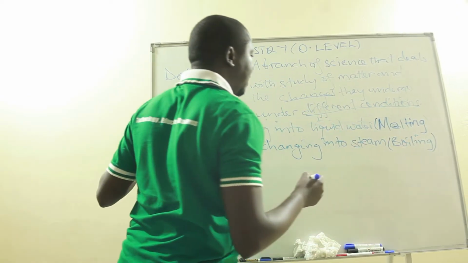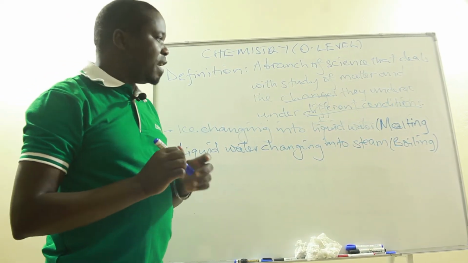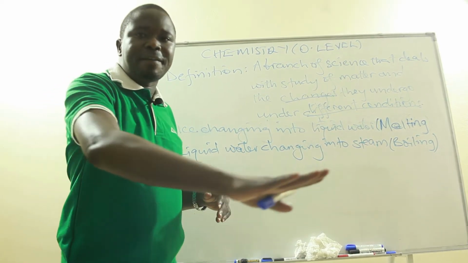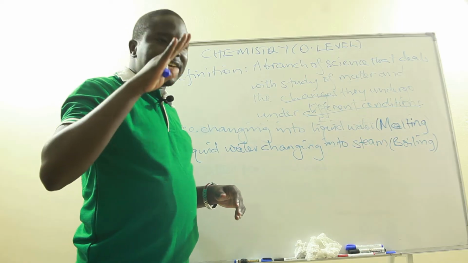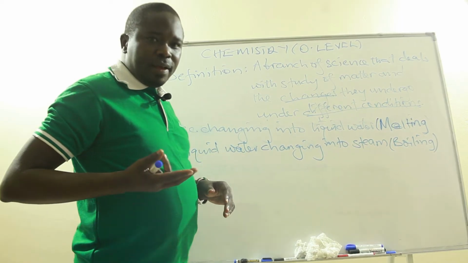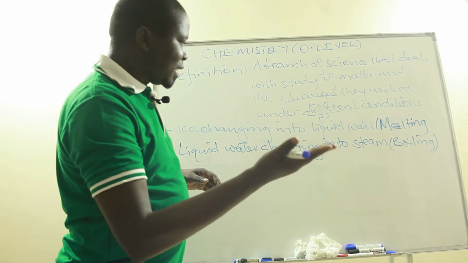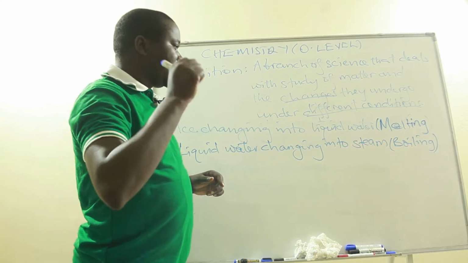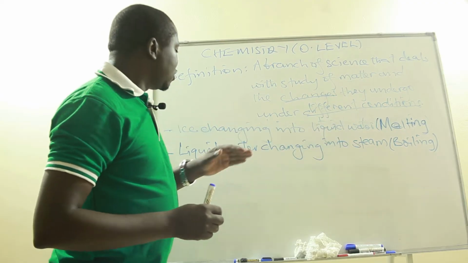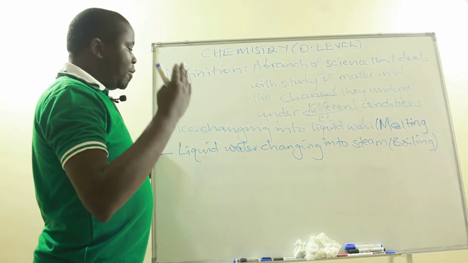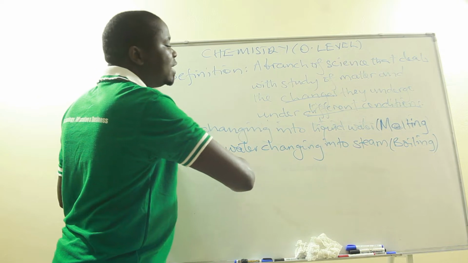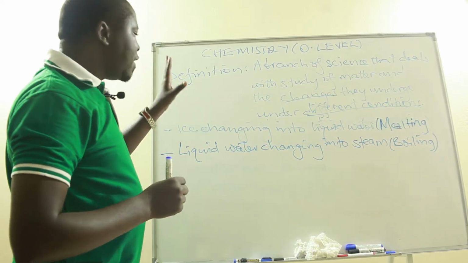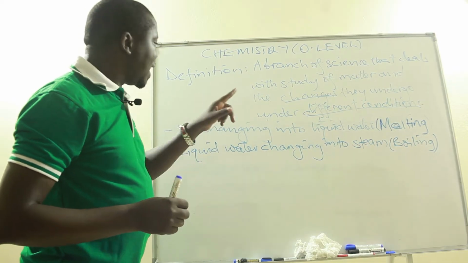Mark you one thing, that boiling is very different from evaporation, because evaporation takes place only on the surface of a liquid, when the most energetic particles of a liquid try to escape only from the surface. But boiling takes place throughout a liquid and at a constant temperature called the boiling point. So the process by which a liquid completely changes into gas is what we call boiling. This is one of the changes. So I've given you two changes here that matter can undergo.